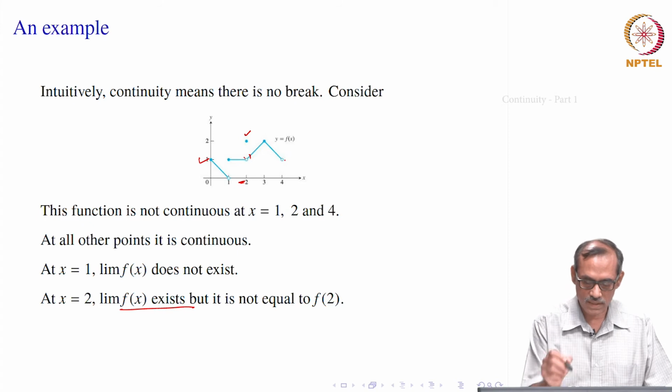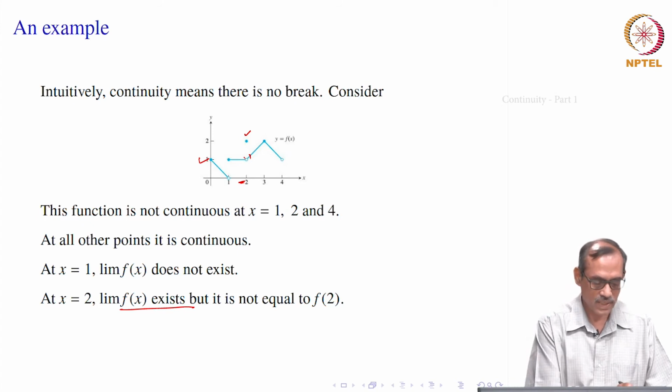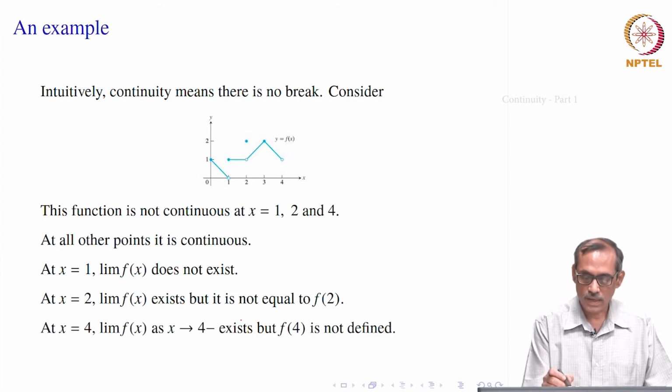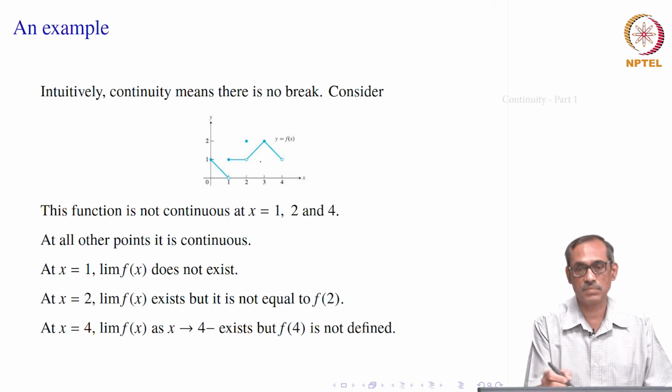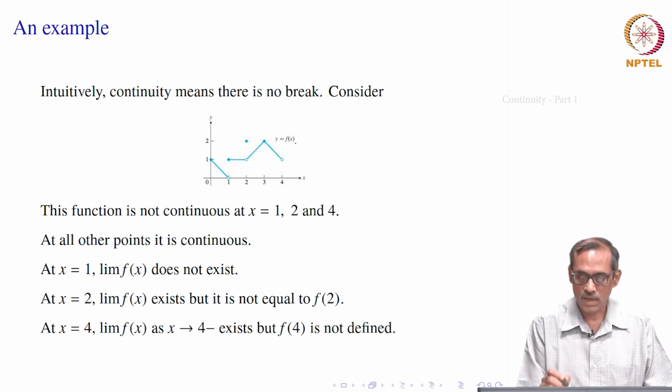Then let us see at 4. At 4 it is simpler, it says that f of 4 is not defined. Of course, we can redefine it. Suppose we take a different function which is defined as f x for all the values given here, but at x equal to 4 its value is say 1, then it would become continuous at that right point.